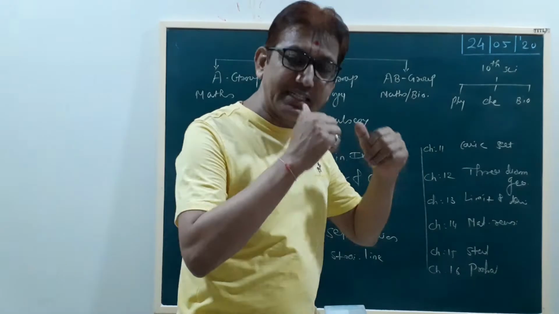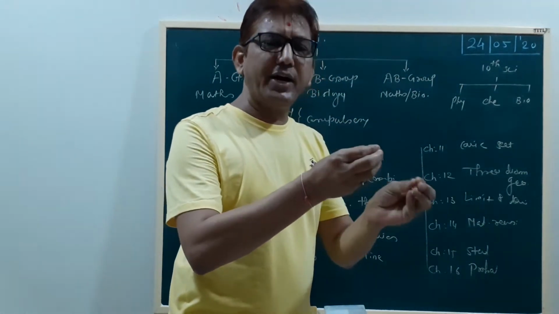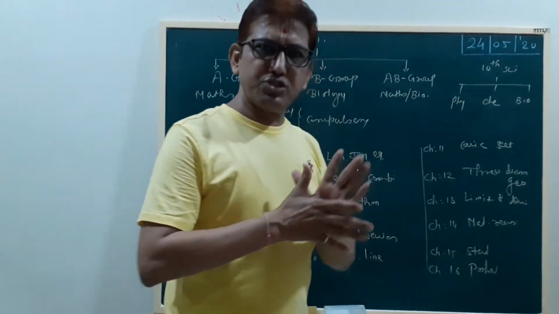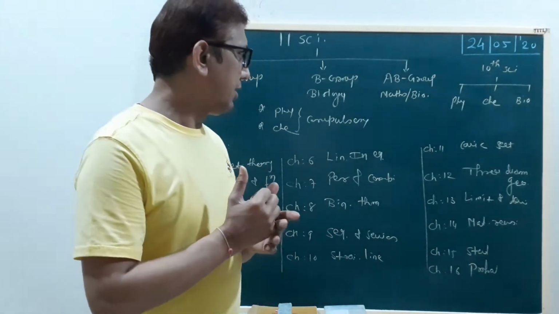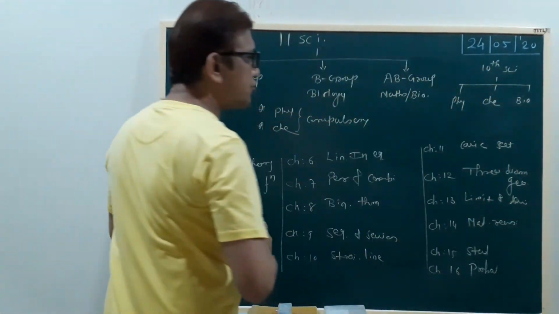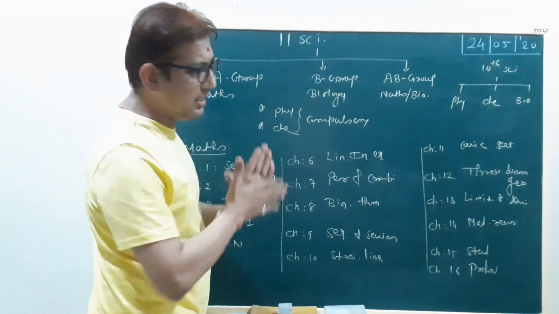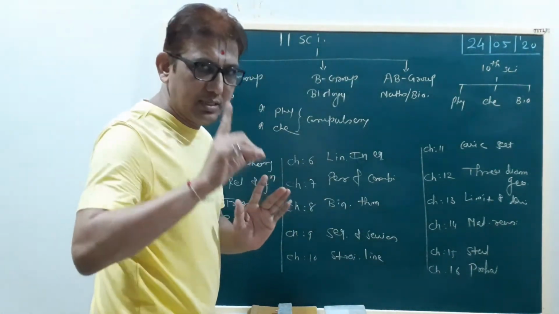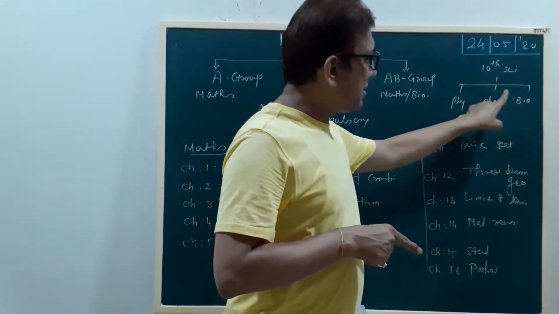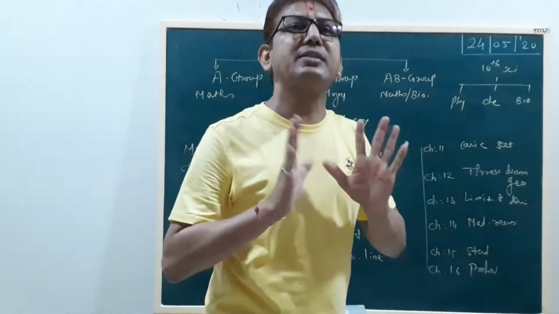First some chapters, 1 to 5 or 6, are physics or chemistry, then biology. Clear? Now in 11-12 science, these 3 topics are separate books: physics, chemistry and biology. And the 4th subject is maths.